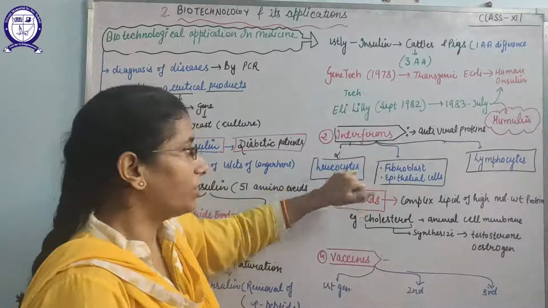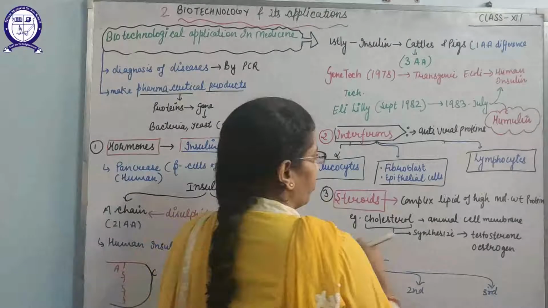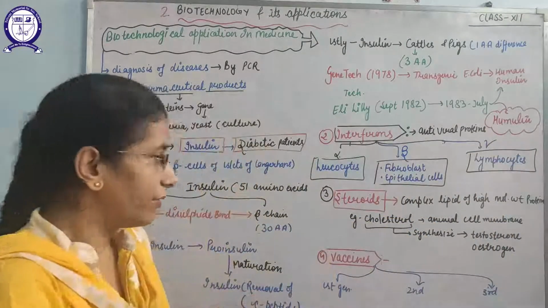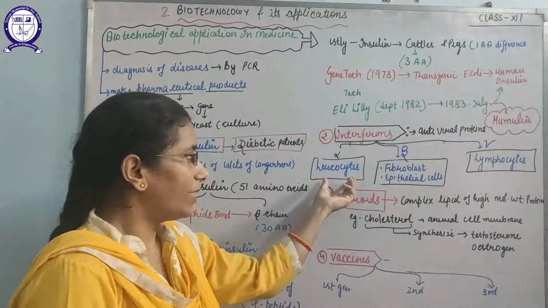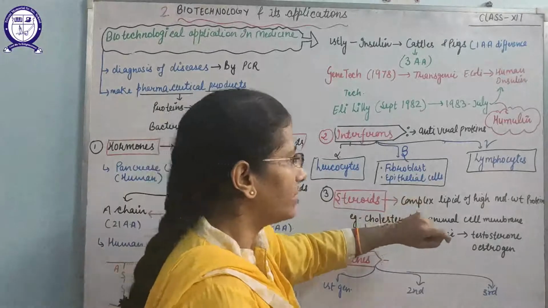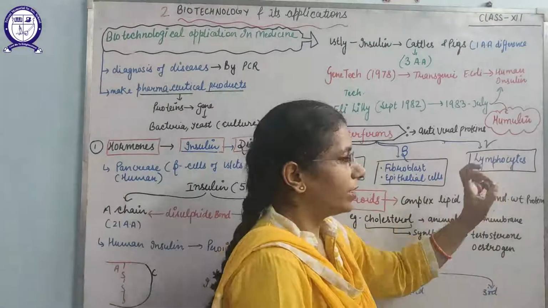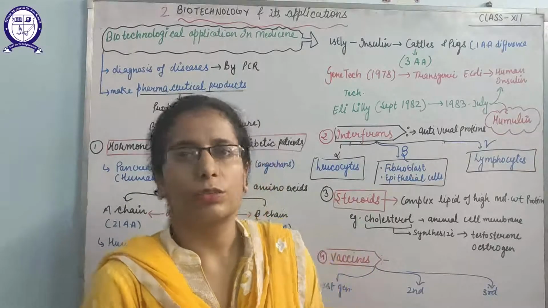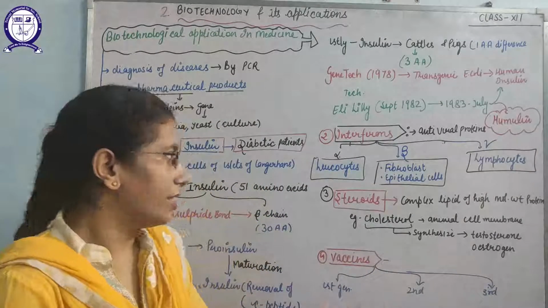These interferons are of three types: alpha, beta, and gamma. Alpha interferons are released by the leukocytes, beta interferons are released by the fibroblasts and epithelial cells, and gamma interferons are released by the lymphocytes whenever any virus attacks the cells.